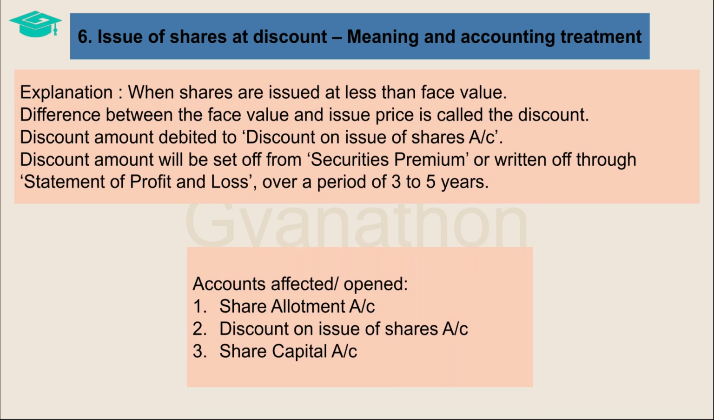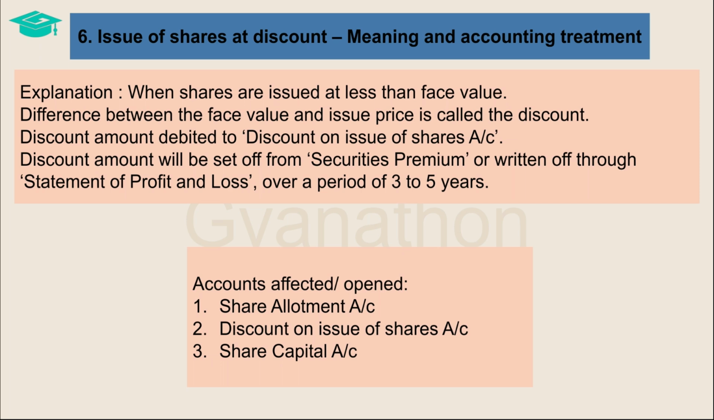When the shares are issued at a discount, then it is important to know that the value of the discount is not transferred to the share capital. The value of discount is not a part of the share capital. The actual value of shares at face value is transferred to the share capital, and the value of discount is posted as a debit against it in the discount on issue of shares account. Such discount amount will be set off from the securities premium account or written off through the statement of profit and loss over a period of 3 to 5 years.